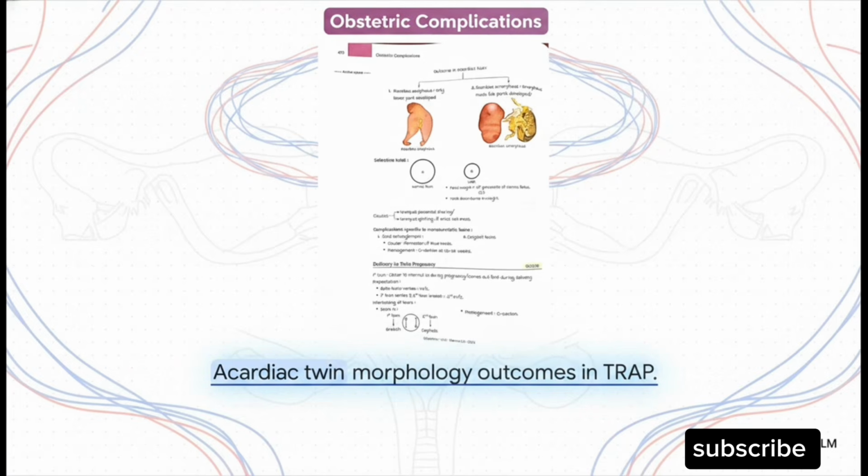The morphological outcomes for this acardiac twin are very clinically distinct. You'll usually see one of two main things: acardiac acephalus, where there is literally no head, but the lower part of the body manages to develop, or acardiac amorphous, which is exactly what it sounds like, an unrecognizably shaped mass of tissue with no developed parts at all. It's a severe structural anomaly entirely driven by that reversed, deoxygenated blood flow.